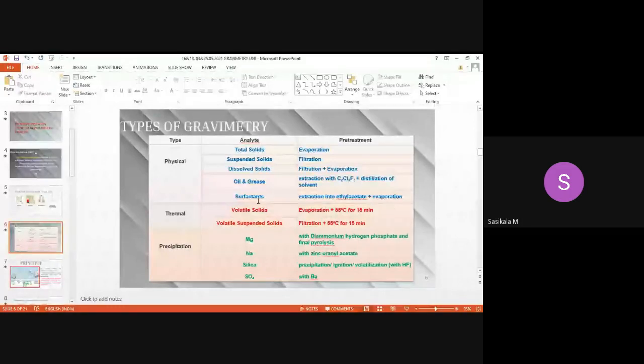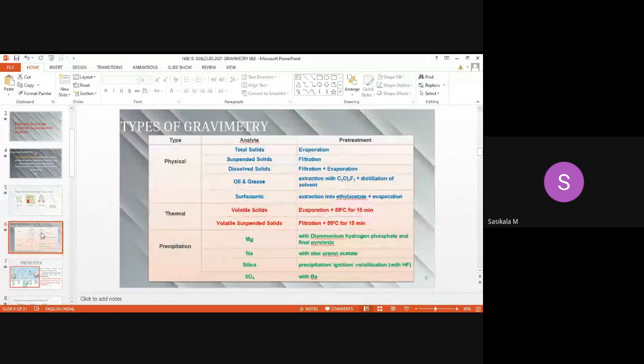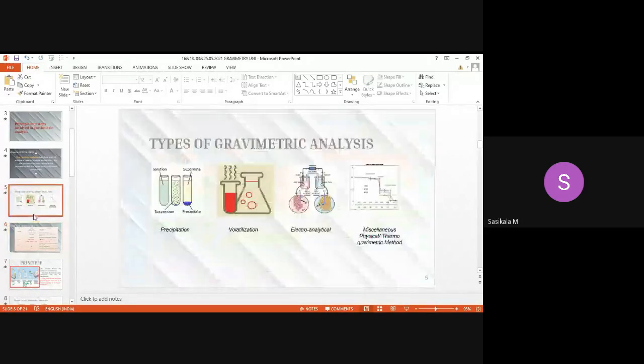Only 3 types are mentioned, but during pre-treatment, you can find evaporation. Evaporation represents volatilization. And here it includes all: ignition, volatilization, precipitation. These are all pre-treatment methods. So physical method represents applying temperature only. Somehow, without applying temperature, we will not get the precipitate. This is given for example purposes. Actually, referring to many references and textbooks, I have got these 4 types.